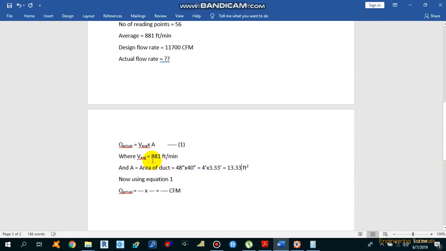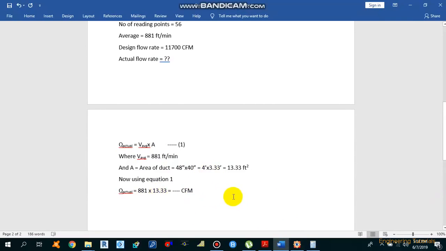So now we know the average velocity across the 48 by 40 inch duct, that is 881 feet per minute, and the area which we already calculated, that is 13.33 square feet. We put the values in this equation, the average velocity into area, that is 881 times 13.33 square feet.